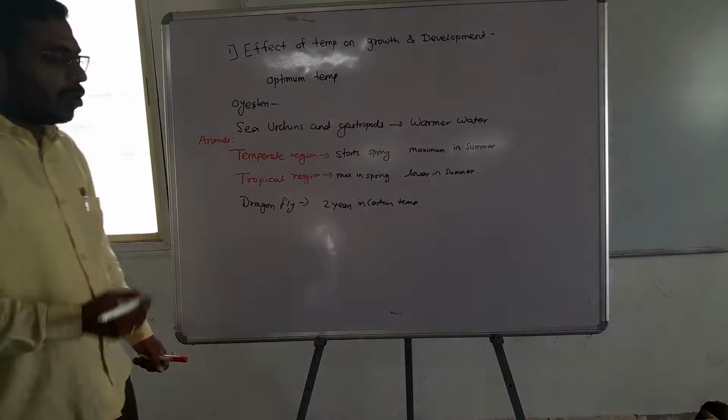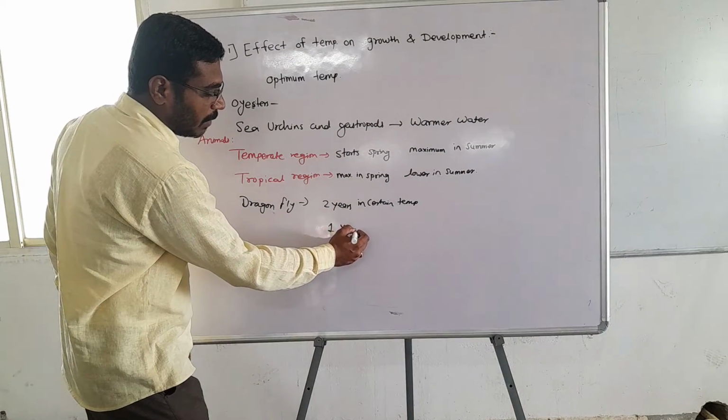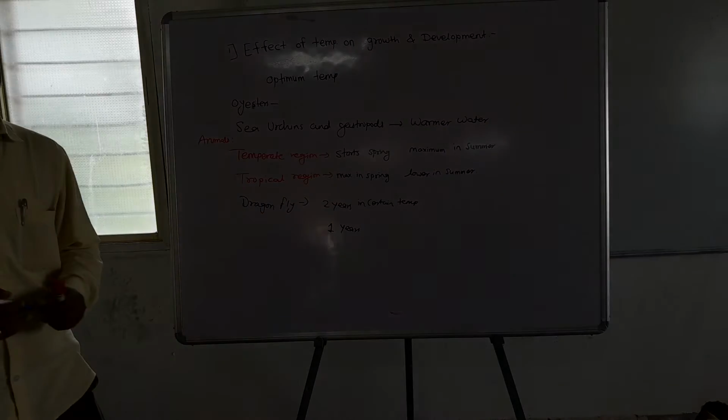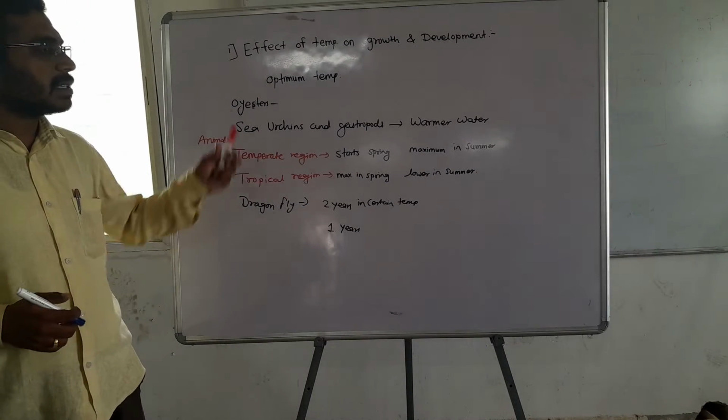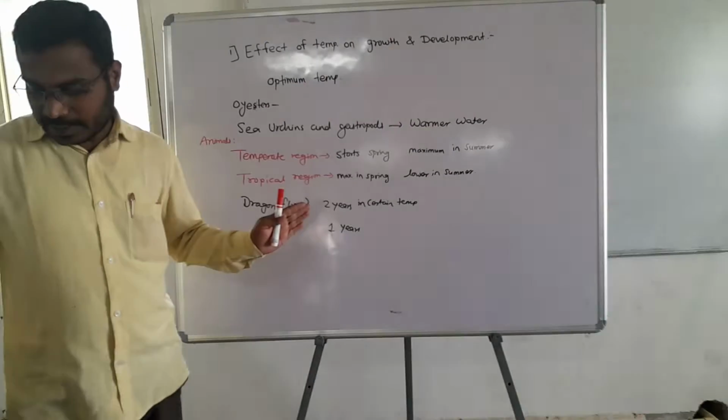But in other conditions, they can complete their life cycle in 1 year also, depending on the difference in temperature.